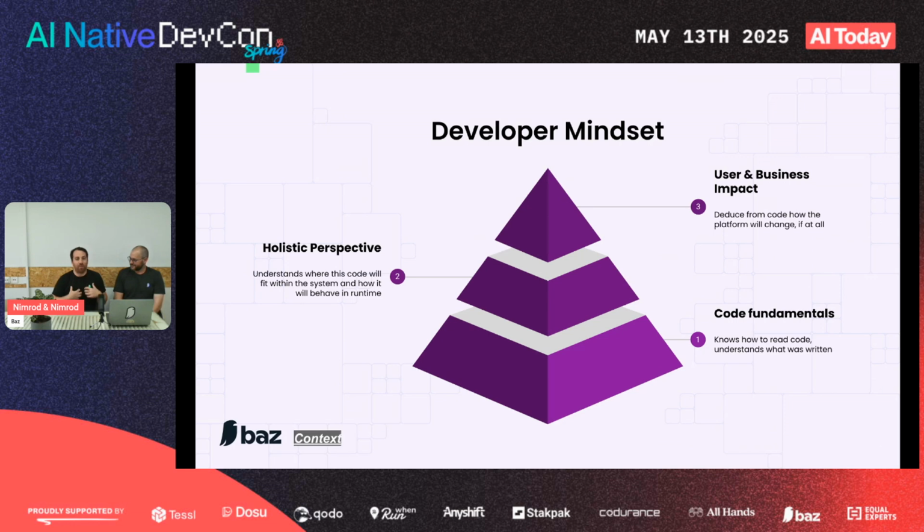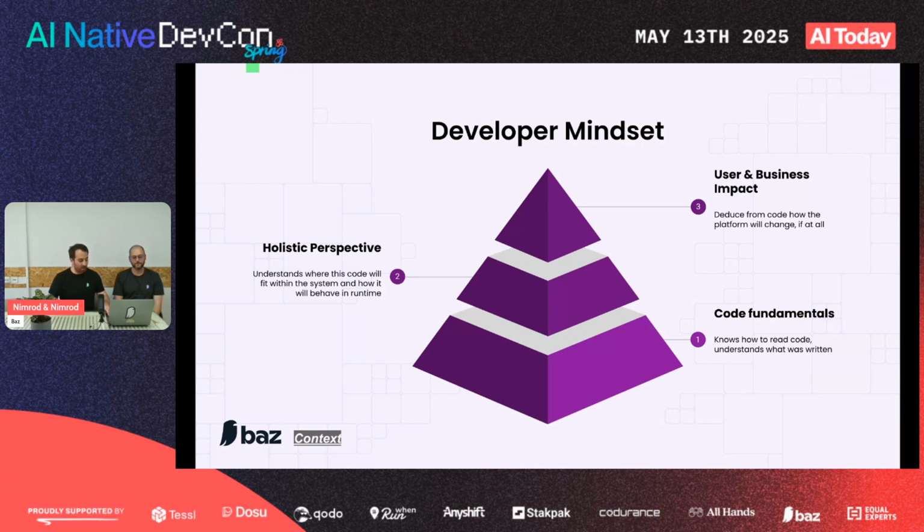So when we look at the developer mindset when he approaches code review, we split the mindset into 3 parts. The first and most basic part is you need to understand code, right? If you want to review code, obviously, but when you try to step up your review game, you need to understand where this change fits within the system, right? So I have maybe multiple components, multiple apps, multiple services. I changed something. What's going to change for a code review is to understand what will be the user impact, right? I changed this function. It means this service or services will need to be updated. And that means that new functionality will be exposed, old functionality will be removed.